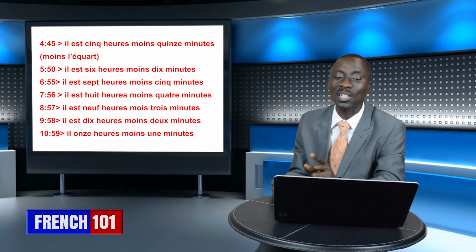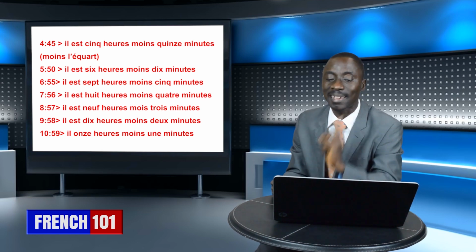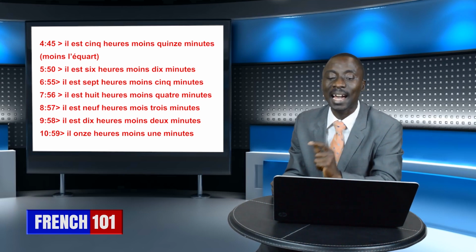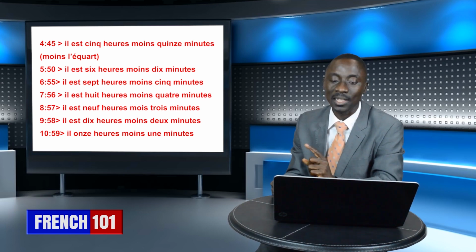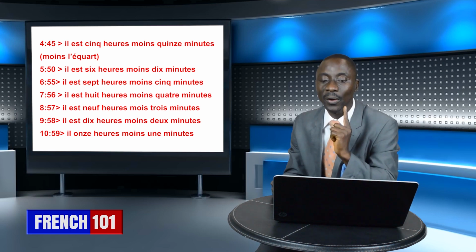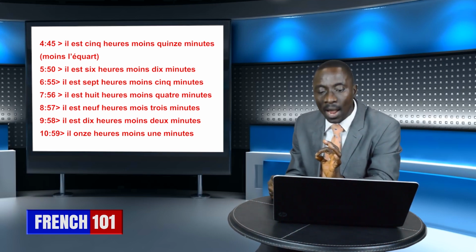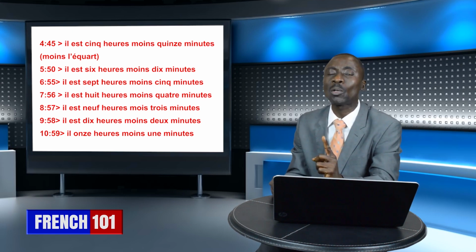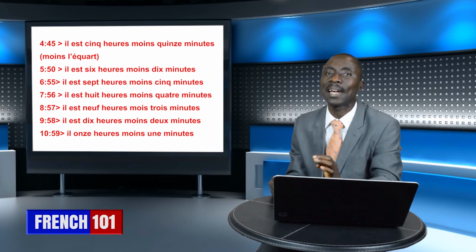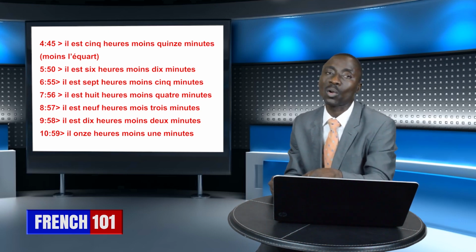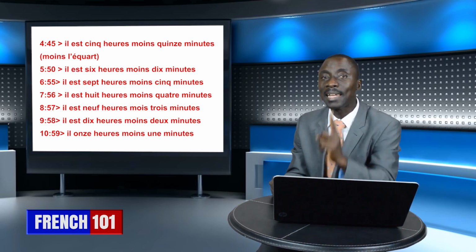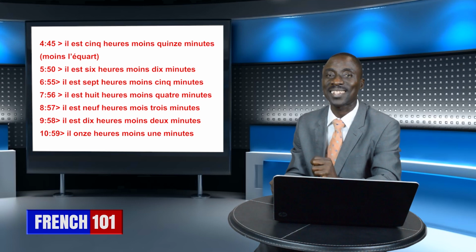Another word for 15 minutes is l'écart. And what is écart? Écart is a quarter. Of course, il est 5 heures moins 15 minutes. You can also say moins l'écart. Meaning, it is getting to 5 o'clock, but minus a quarter. That's the meaning.